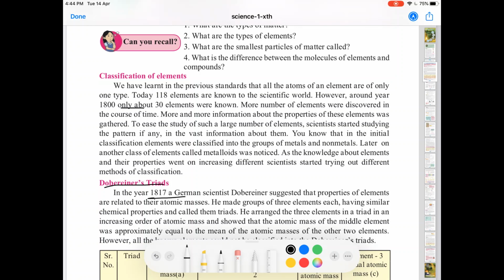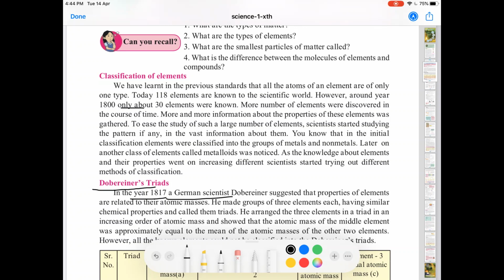So in the year 1817, Dobereiner, who was a German scientist, classified the elements. So you have to remember the name as well as the spelling. Dobereiner, Dobereiner. Who was he? He was a German scientist. In which year? 1817. He gave an idea to classify the elements.